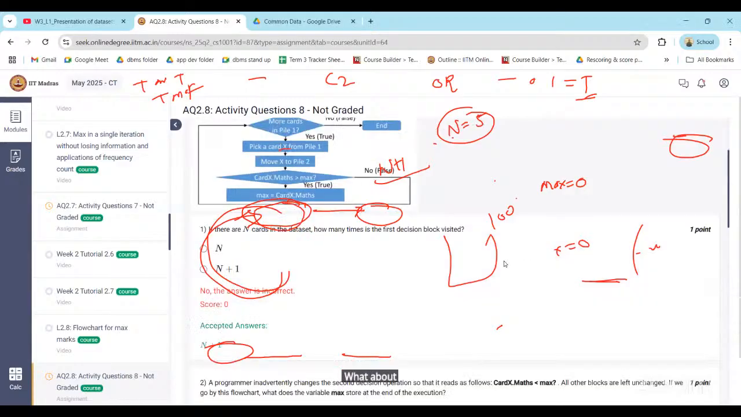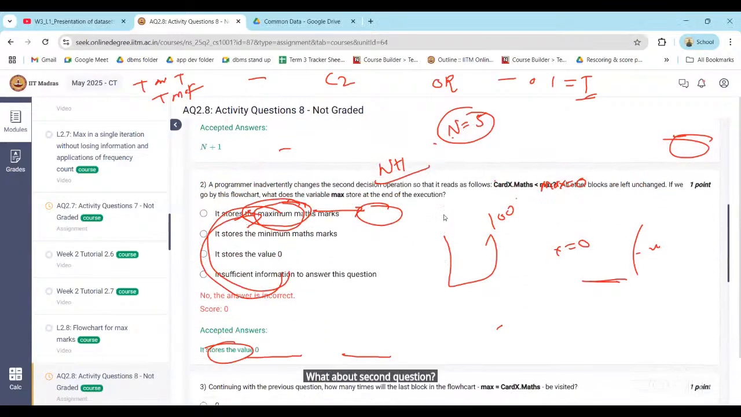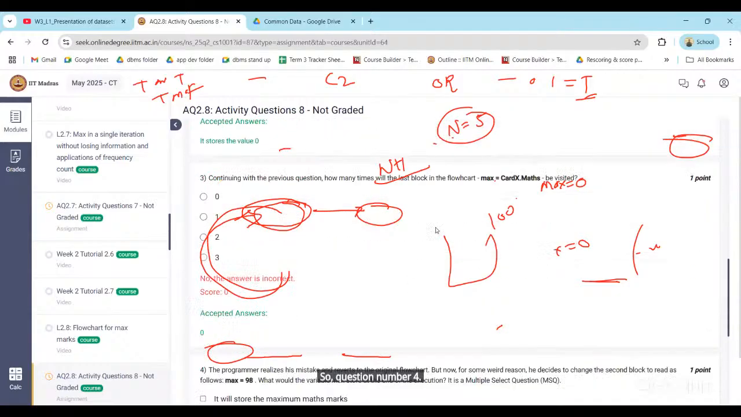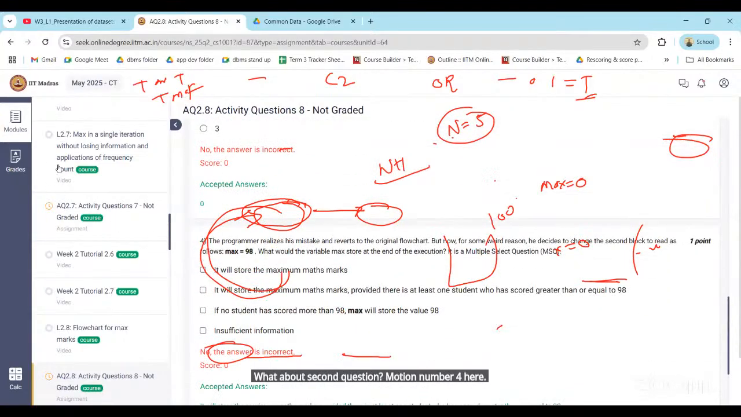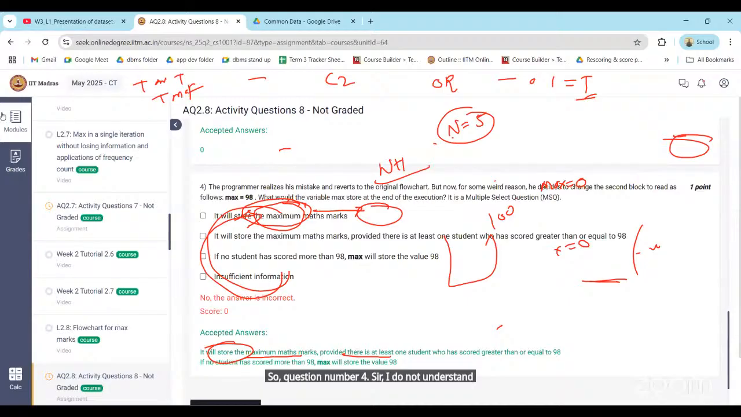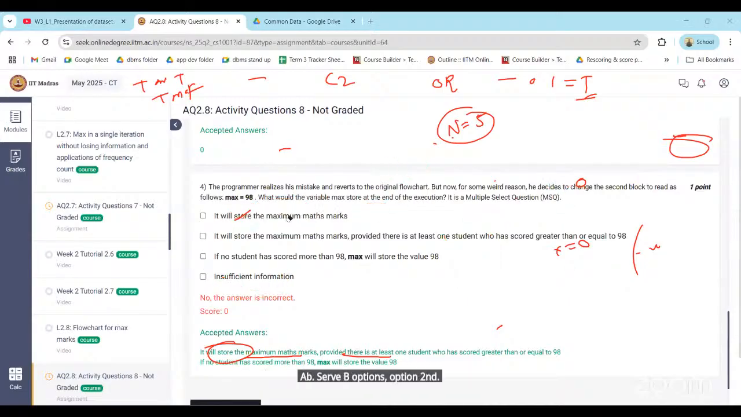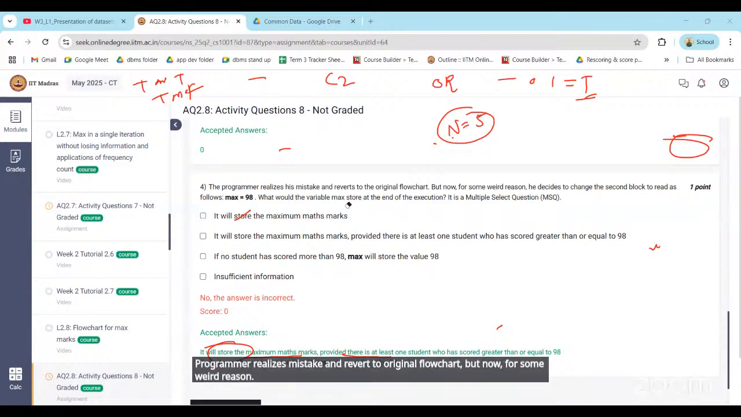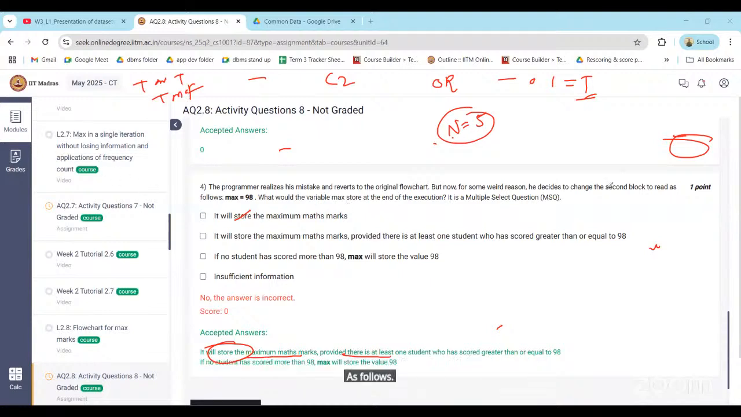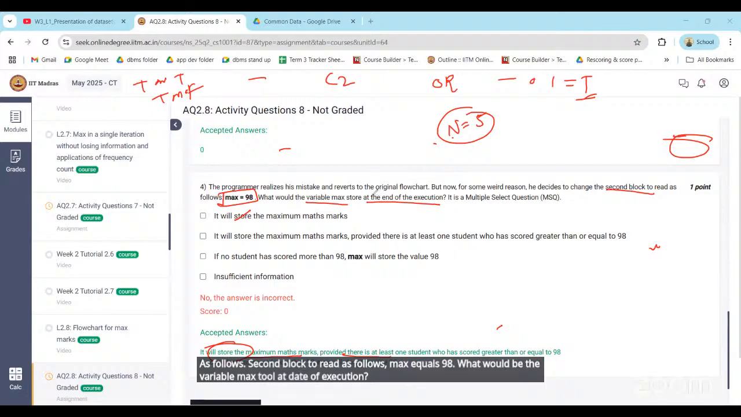What about the second question? Sir, question number 4. Question number 4 here. Sir, I did not understand option A, B. Sir, option B, the second option. I could not understand the statement. The programmer realizes the mistake and reverts to the original flowchart, but now for some weird reason he changed the decision in the second block to read as follows: max equals to 98. What would be the variable max stored at the end of execution?